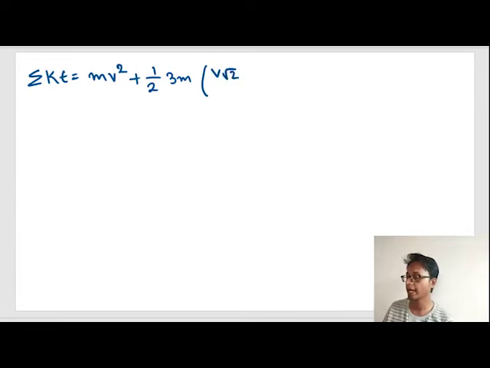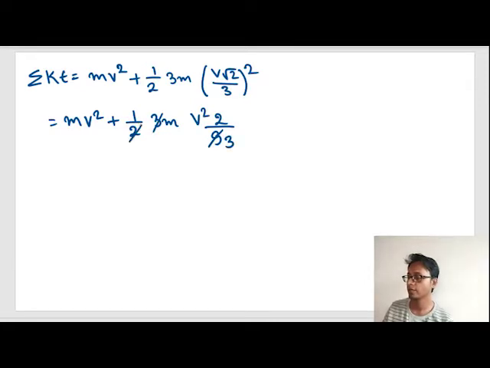Or mv square plus half into 3m into v square into 2 by 9. 3 3s are 9, 2 and 2 get cancelled, so it is equal to mv square plus mv square by 3, or is equal to 4 mv square by 3.